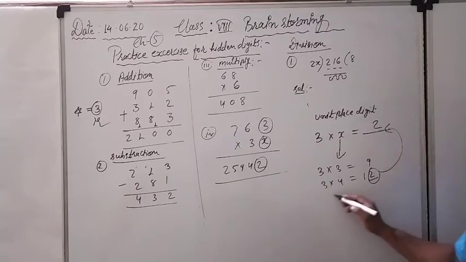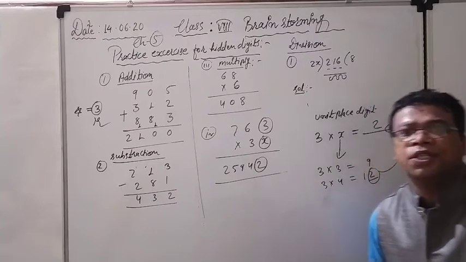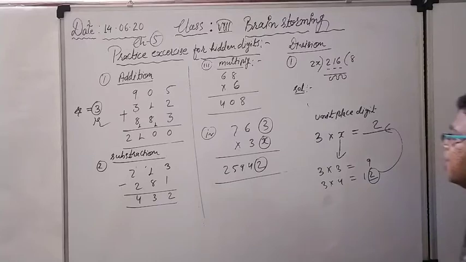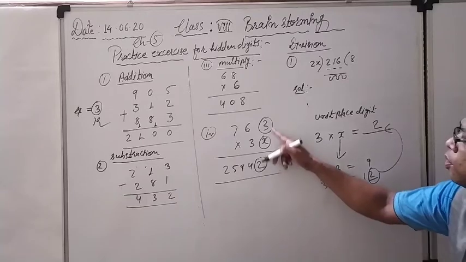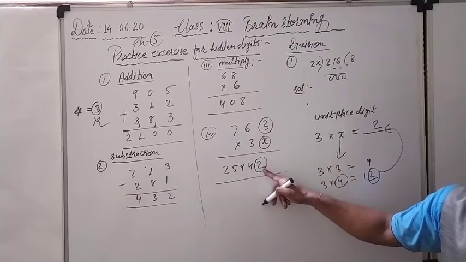There are many other options I can check. 3, 5, 15, so 5 is the unit place digit. 3, 6, 18, so 8 will be the unit place digit. In this way I can check it. I have to check it with 4, because 4 times 3 is 12, so there is a possibility of 2 coming here.